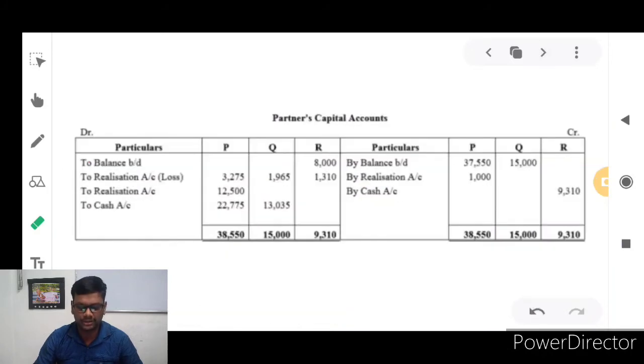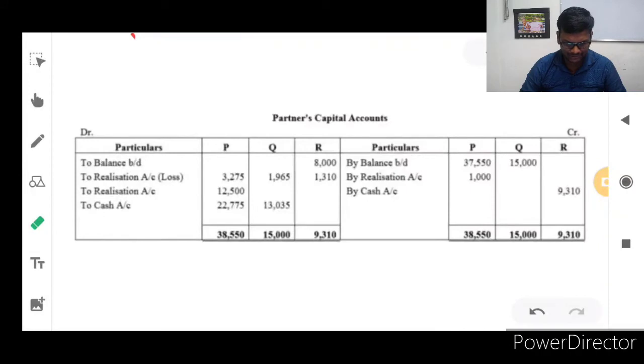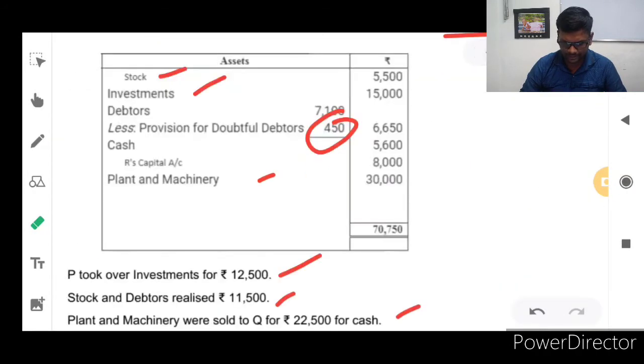So the realization loss is 6,550 rupees. This will take place in the debit side of the partners' capital accounts for P, Q and R. We are referring to the previous year's balance sheet.